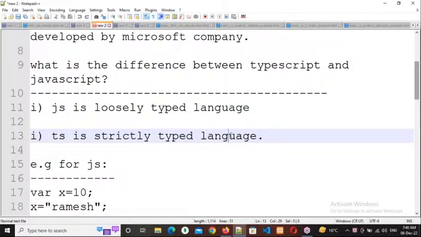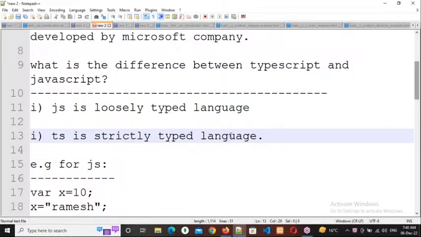Whenever you want to program, we need to deal with data. Whenever you are dealing with data, there will be different types of data. Some data will be numbers, some data will be alphabets, some data will be alphanumerical characters, some data will be alphanumerical special characters, some data will be true or false, and some data will be objects also.